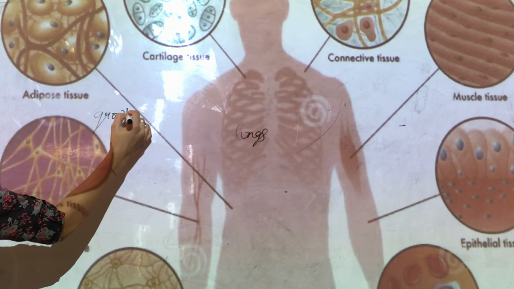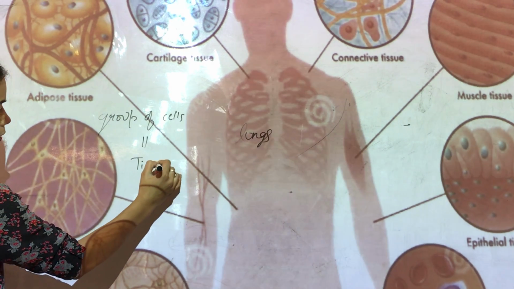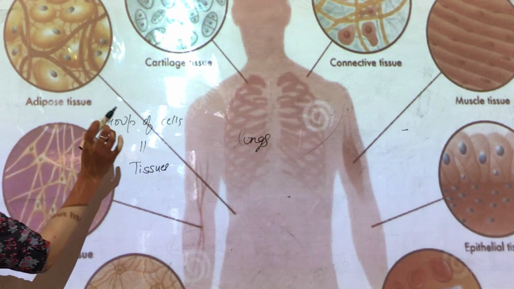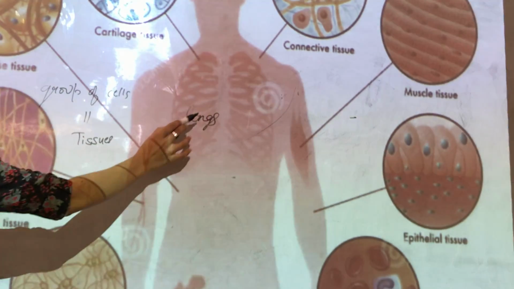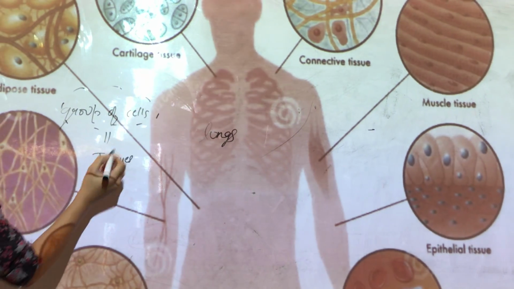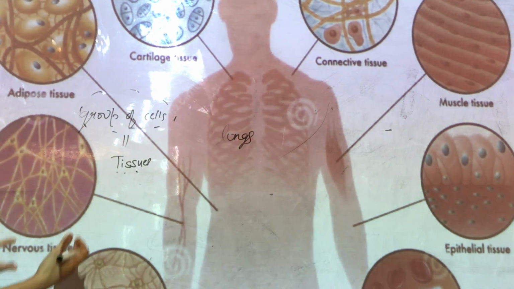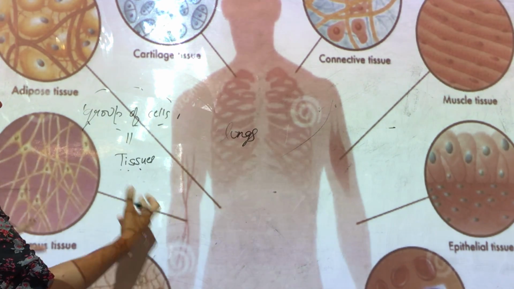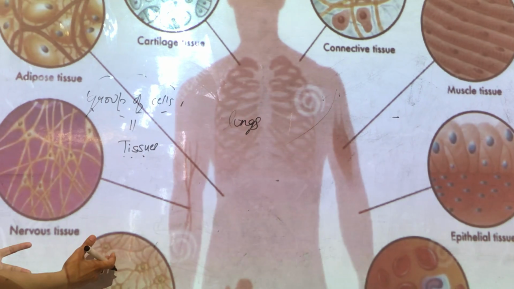We all know that a group of cells is called a tissue. One single cell is not responsible for the functioning of lungs. One single cell cannot do that. So similar types of lung cells will combine and form tissues, and then they will perform it. Different types of tissues, different types of cells are responsible for different types of function inside our body.